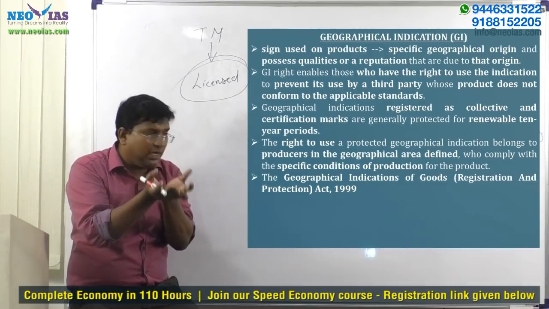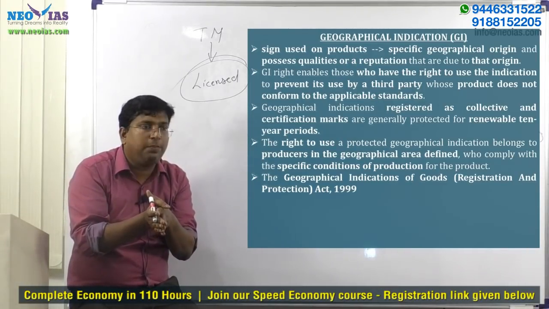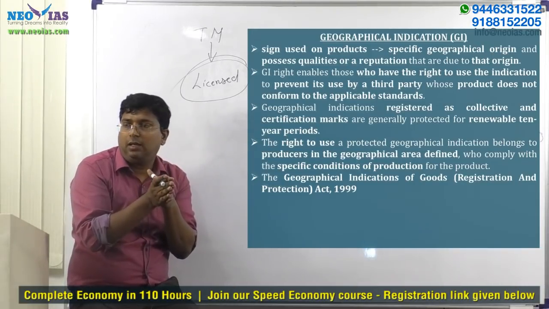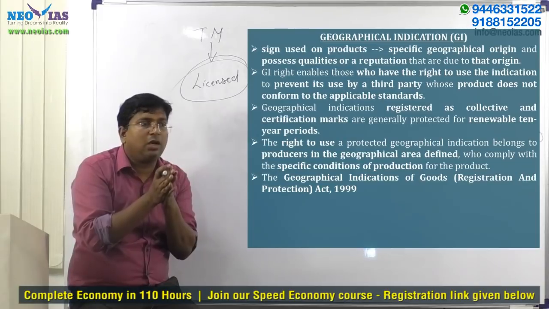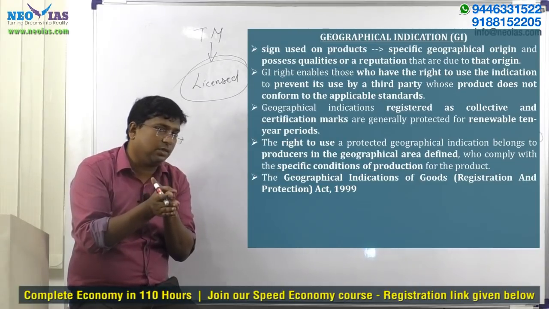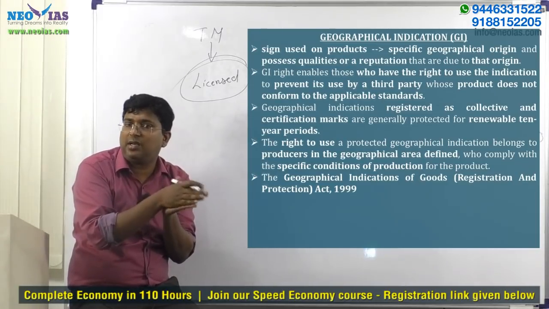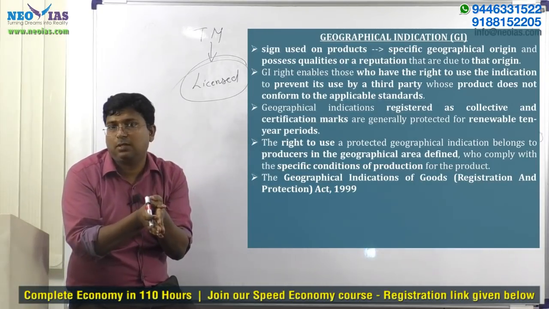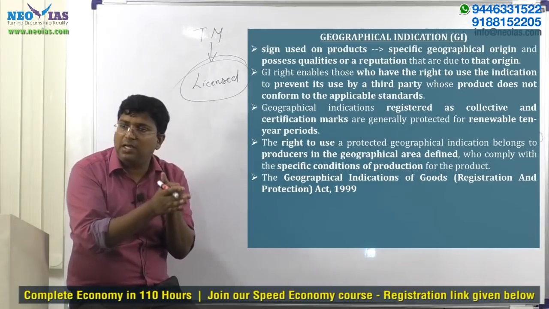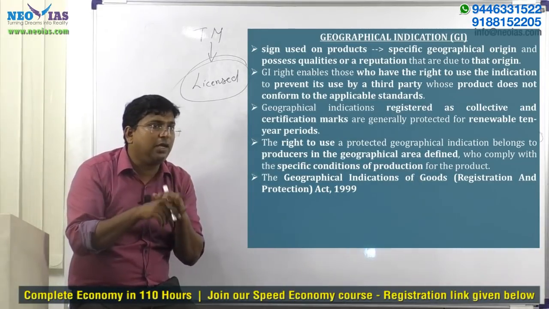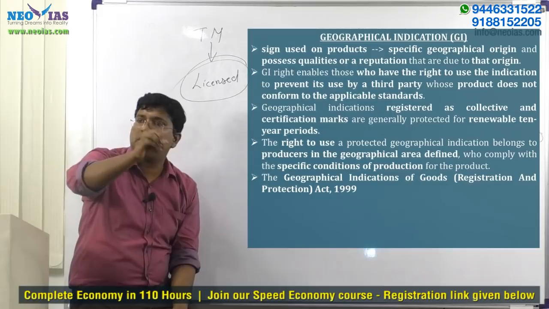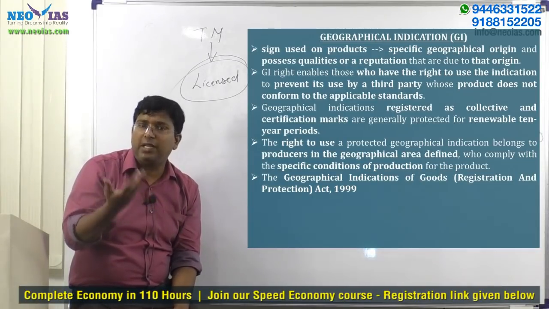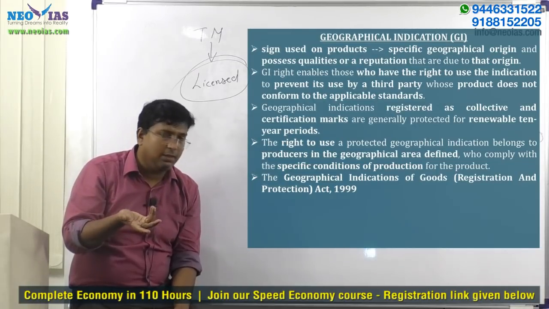Okay, now what I have done is that in your speed economy group, I have shared a PDF where the different geographical goods indicate GI goods, which the GI registry. What is GI registry? It is the office which gives recognition for the GI products. Okay, so they will look into many formalities before giving the GI tag. If a new product gets GI tag, it has many benefits. Its value will increase, its export potential will increase, etc.